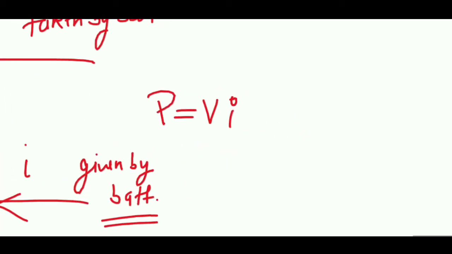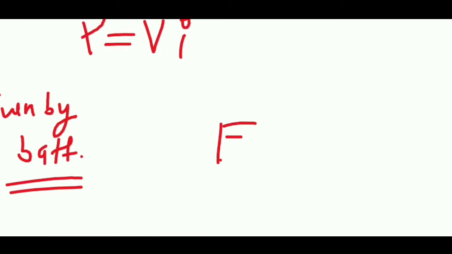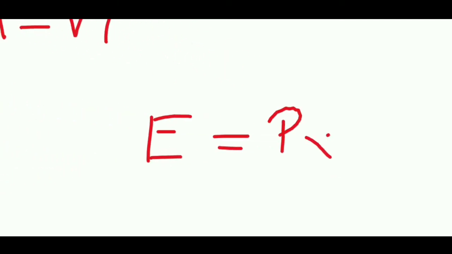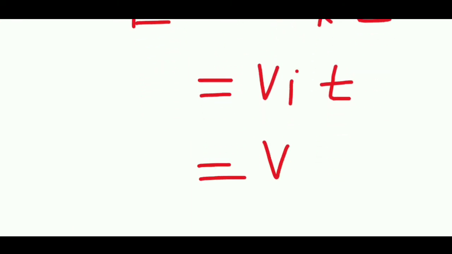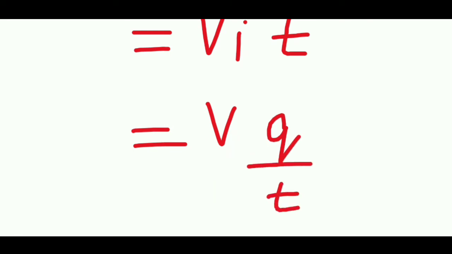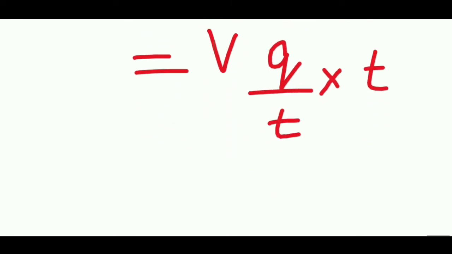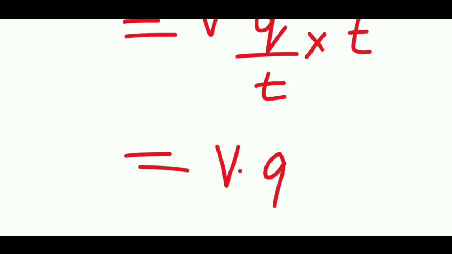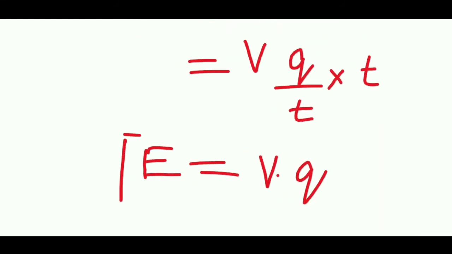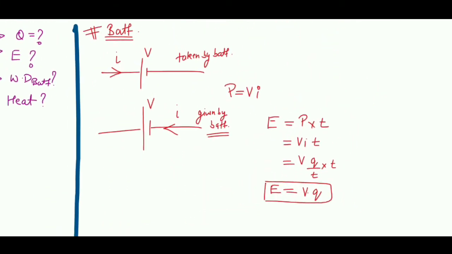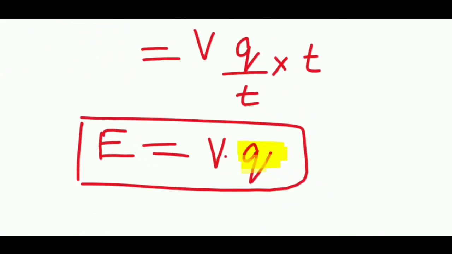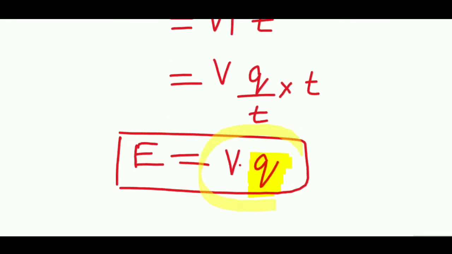Now this VI, if I want to discuss energy, what will I write? Power multiplied by time, or VIT, or VQ by T times T, because current is nothing but charge per unit time. So T and T will get cancelled and we will get V into Q. So the energy which I am getting for the battery is V into Q. Why did I do it like this? Because right now I am not discussing with respect to current, I am discussing with respect to charge. So this is the better formula for the battery.